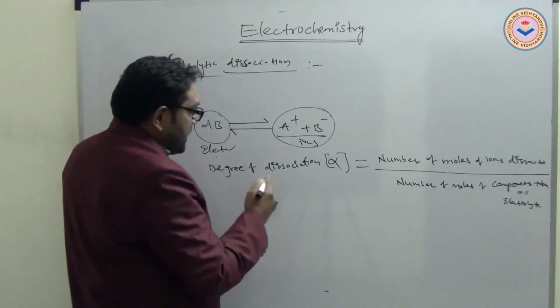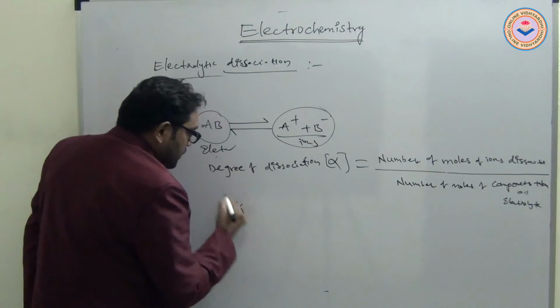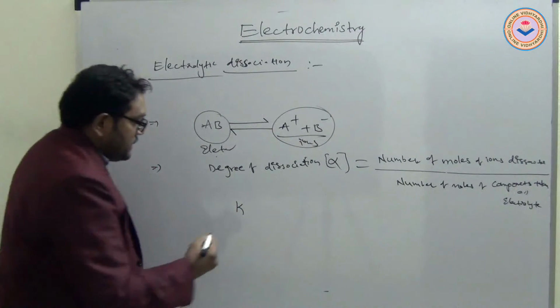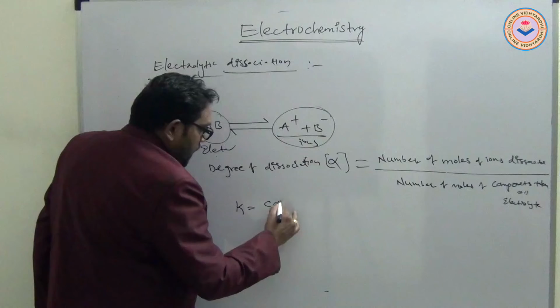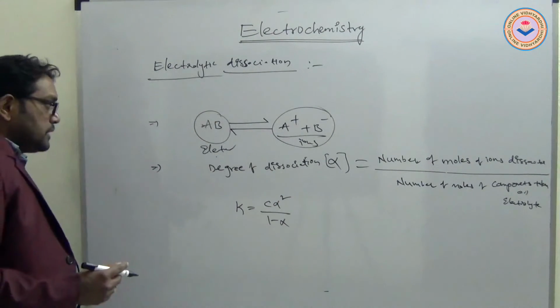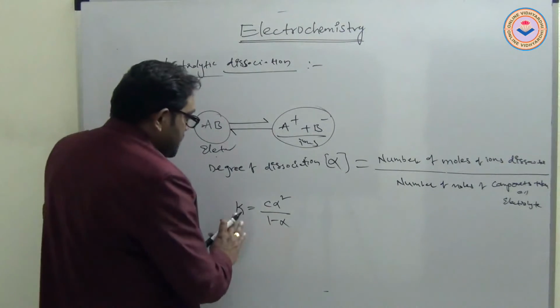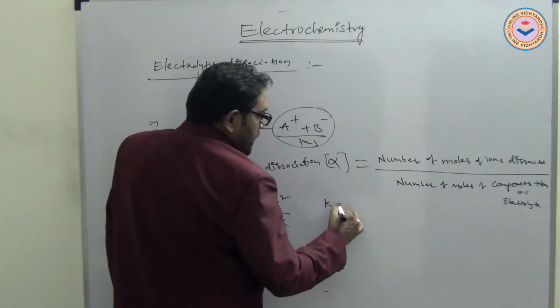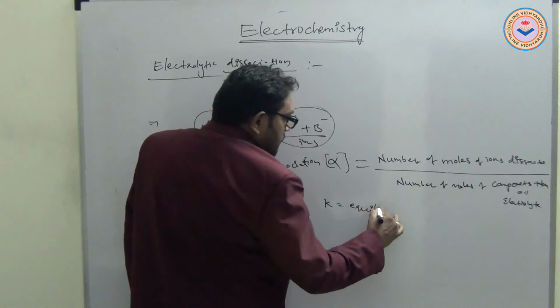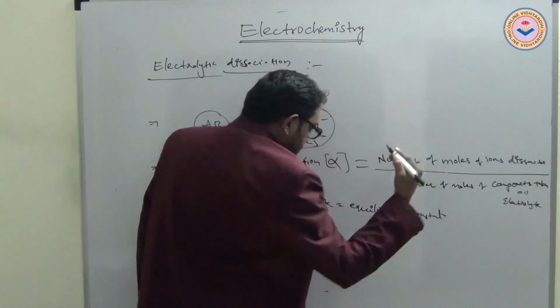And the degree of dissociation constant K is equal to C alpha squared by 1 minus alpha. K is the equilibrium constant.